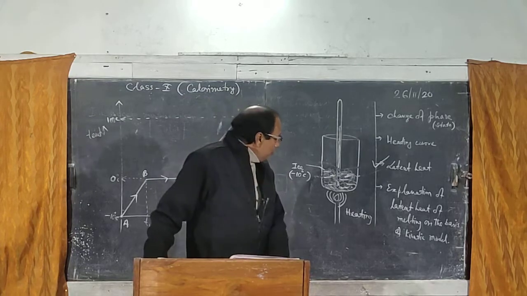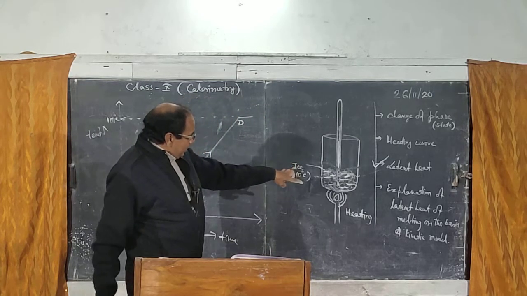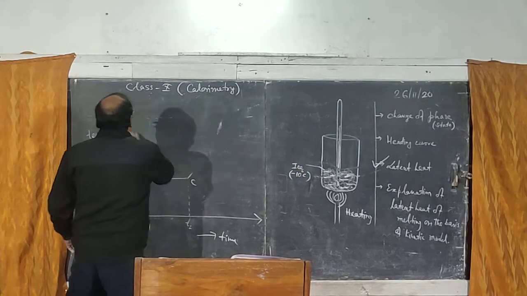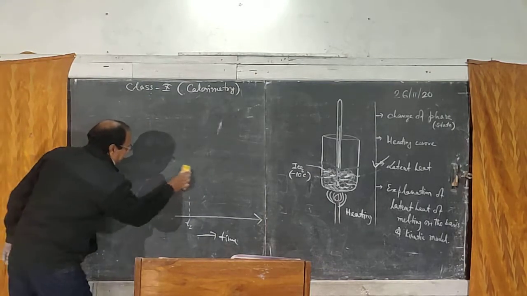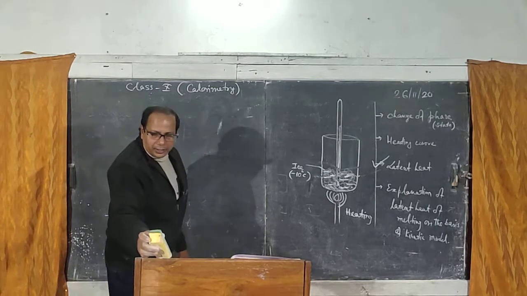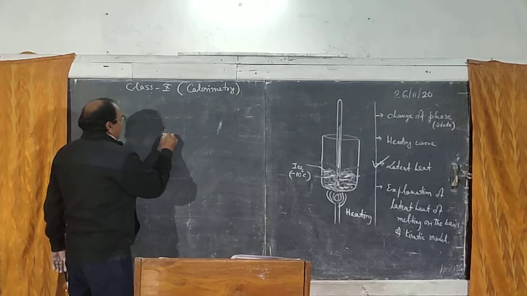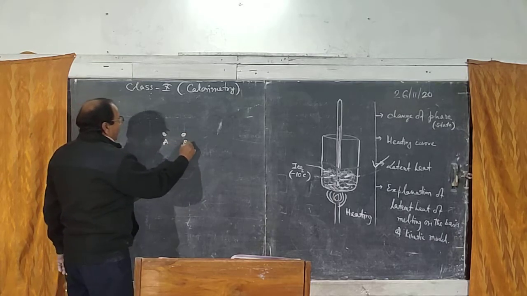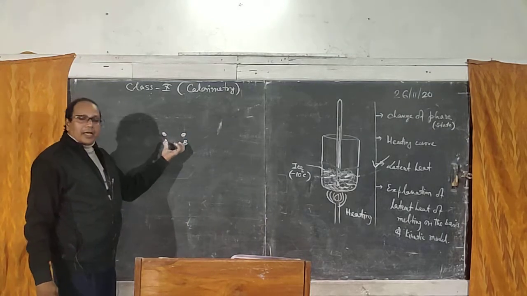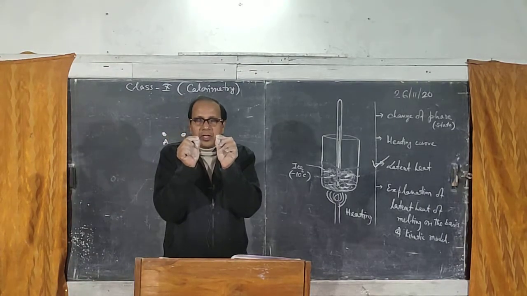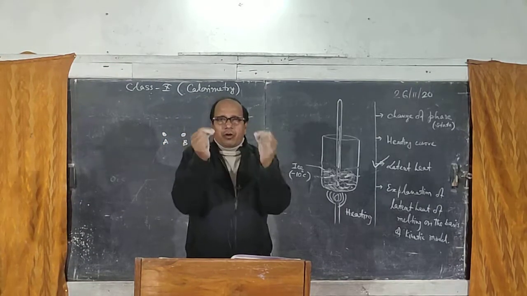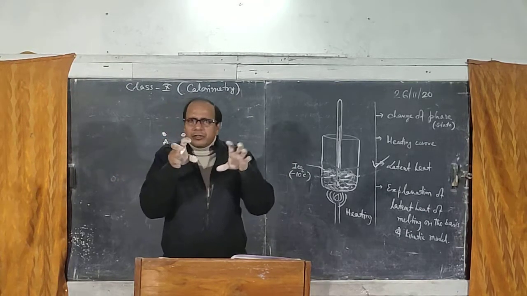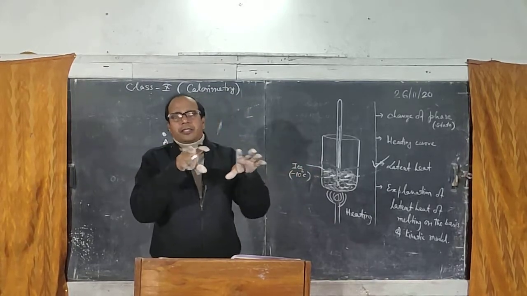So now we will talk about the explanation of latent heat of melting on the basis of the kinetic model. Let's think that two molecules of ice, molecule A and molecule B, are kept together. You know that in case of solid, liquid or gas, the molecules all the time do not remain at rest.